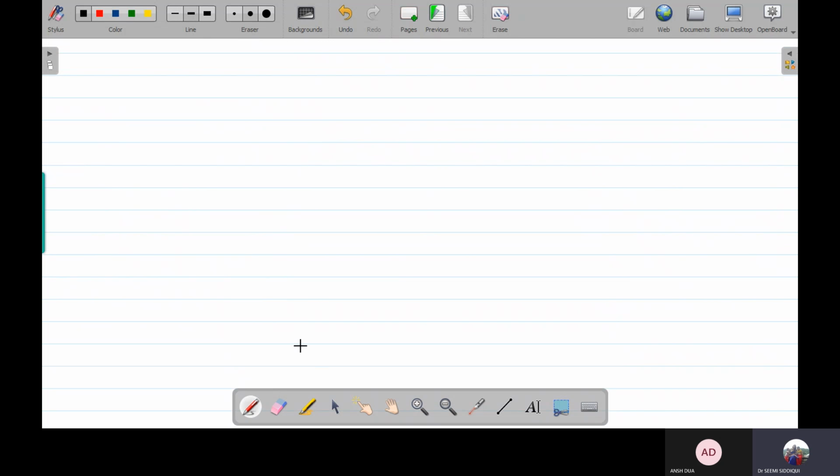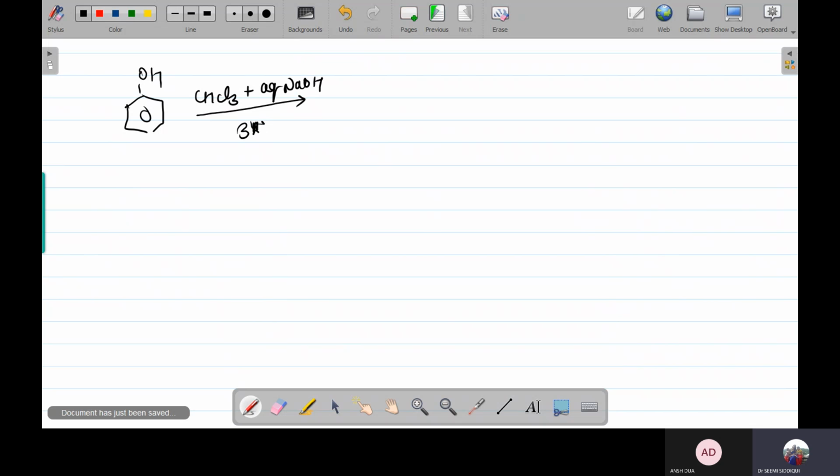Besides this, if we come under the named reactions category, then we have three main reactions over here: Kolbe's reaction, Williamson synthesis, and the Reimer-Tiemann reaction. What is the Reimer-Tiemann reaction? You take a phenol, which is treated with CHCl3, aqueous NaOH, at a temperature of 340 Kelvin, then it is going to give you ONa with CHCl2.